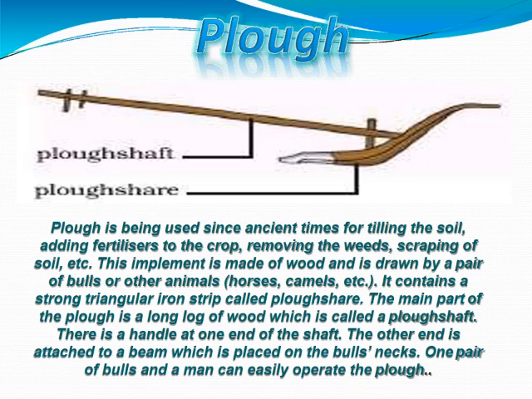Plow, as you see in the picture, was basically used in ancient time for tilling the soil. It is made of wood and it is drawn by a pair of bulls or other animals. It has a strong iron strip that is known as a plowshare, and when it enters the field, it plows the field.